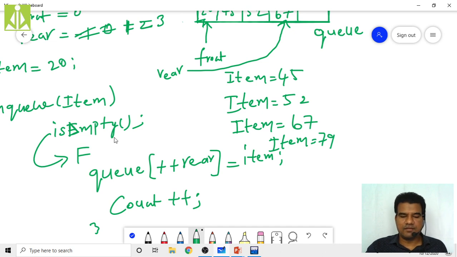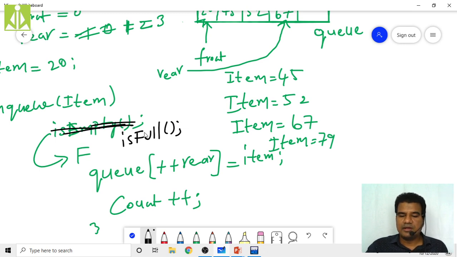So sorry, here we should not check is empty, but we have to check is full. It's my mistake. Here we have to check is full. Until and unless your queue is full, we can push all the elements into the queue. So until and unless my queue is full, I can enqueue the elements into my queue.